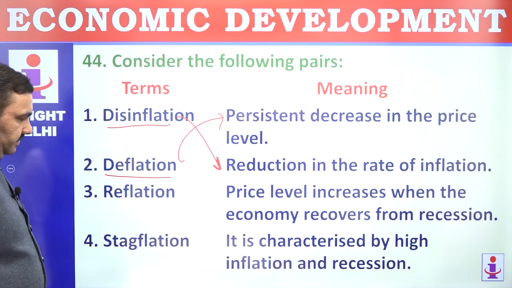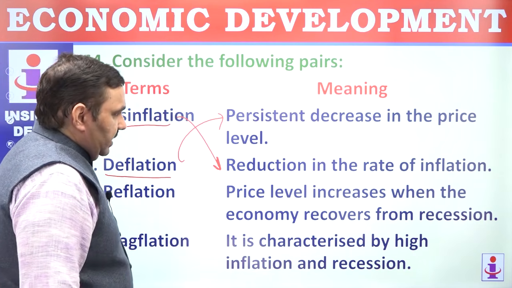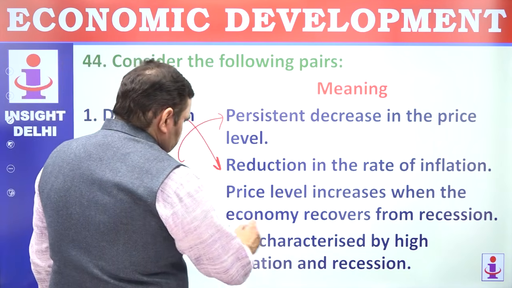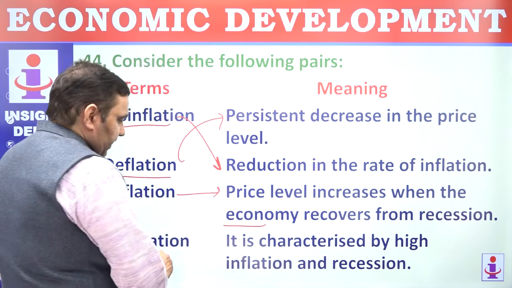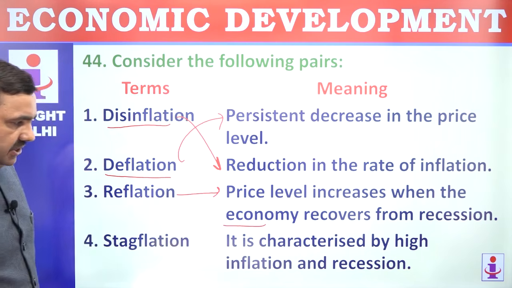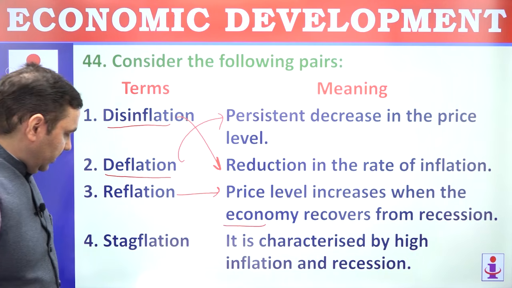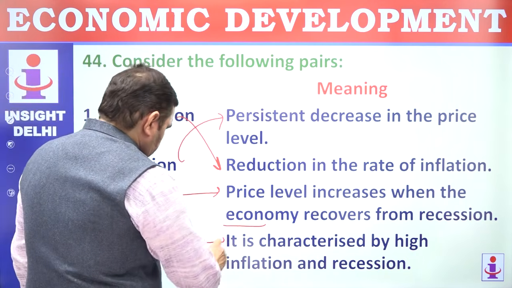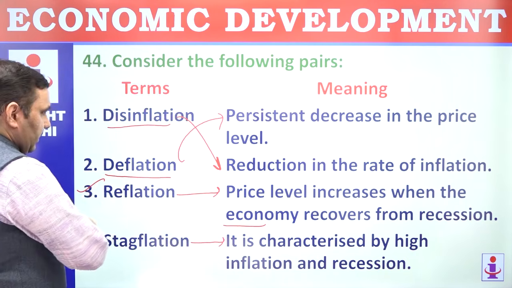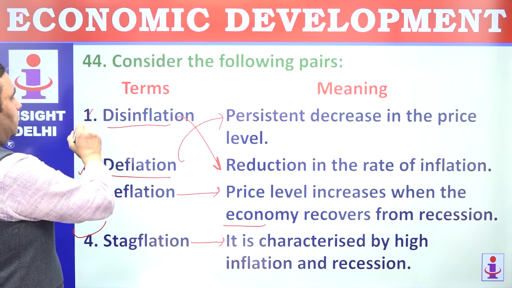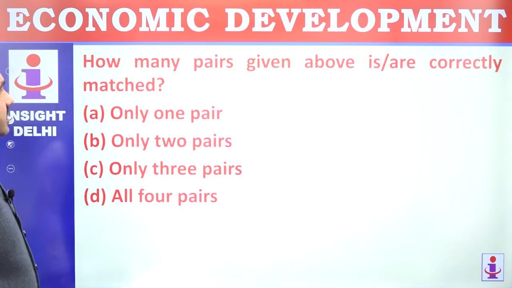Reflation, inflation is coming back. Price level increases when the economy recovers from recession. Stagflation is stagnation plus inflation. That is stagflation. Stagnation plus inflation. That is stagflation. So 3 and 4 are rightly matched. 1 and 2 are not. How many of the pairs are correctly matched? 2.